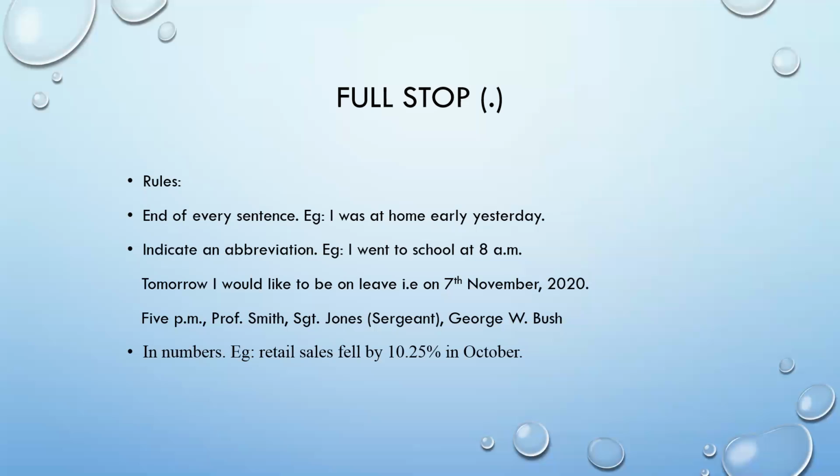For example, I went to school at 8 a.m. A.M. is written with full stops, or dots, there. The next example is: tomorrow I would like to be on leave, that is on 7th November 2020. I have used a short form here, i.e., and that's the reason I have used a dot. In the same way I have some more examples written here. 5 p.m., just as I used in a.m., I have used for p.m.